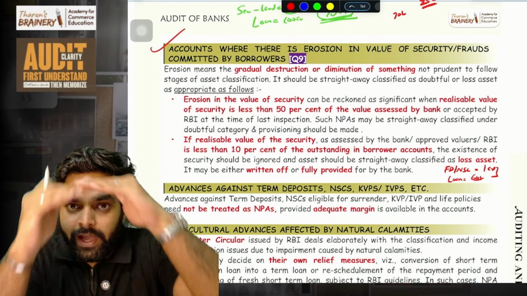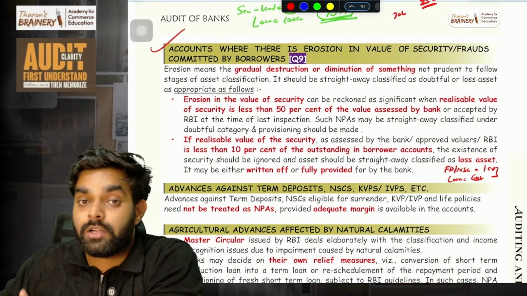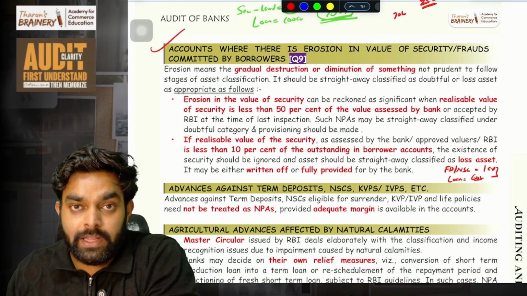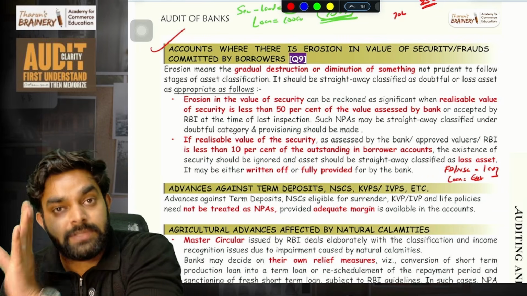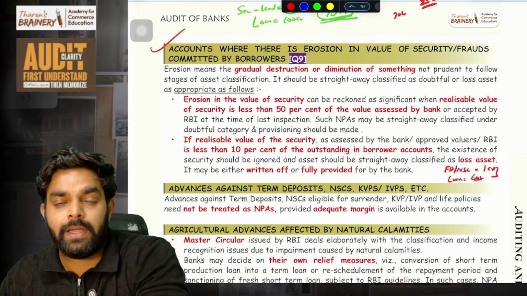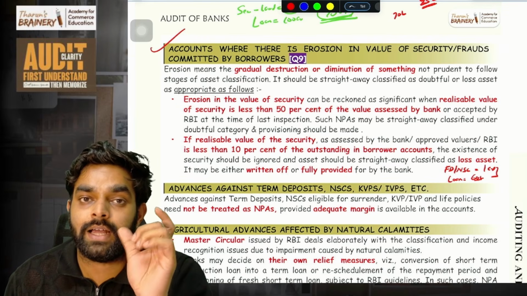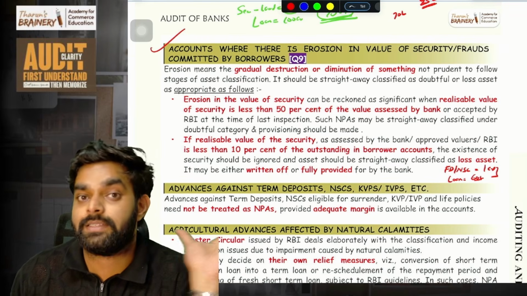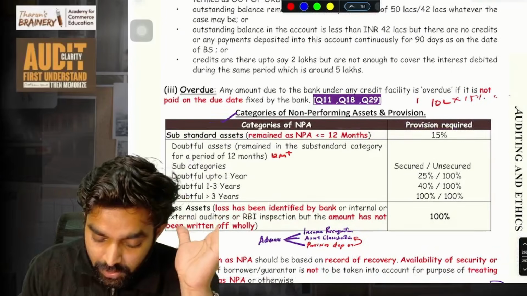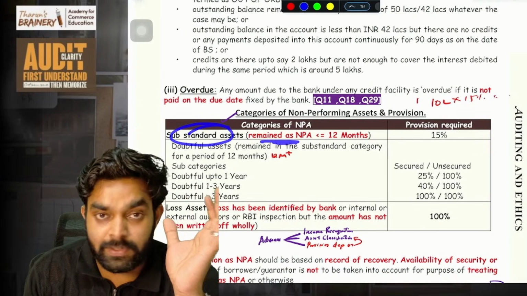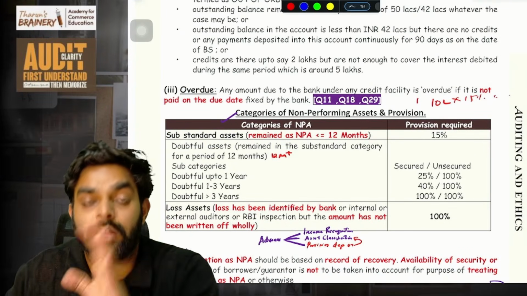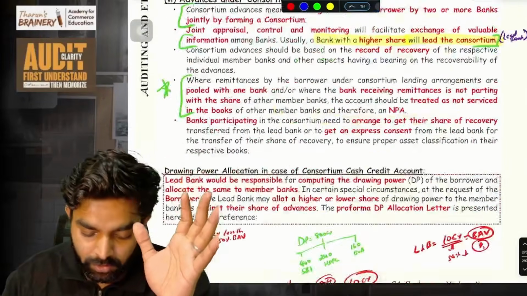So understand, the value of my security has come down and I am not paying the bank also, for the last 90 days I have not paid the EMI. So with the two conditions it becomes an NPA. When it becomes an NPA, don't classify it as substandard, directly classify it as doubtful. Normally the moment it becomes NPA, it goes to substandard category for 12 months. No, directly go to doubtful because there is an erosion in value of security or fraud committed by the borrower.